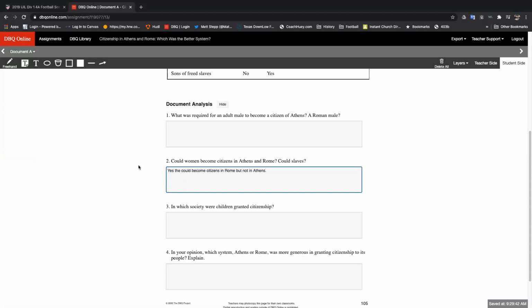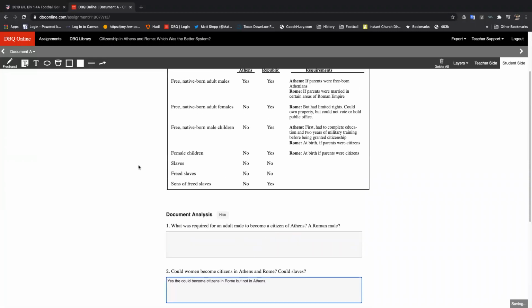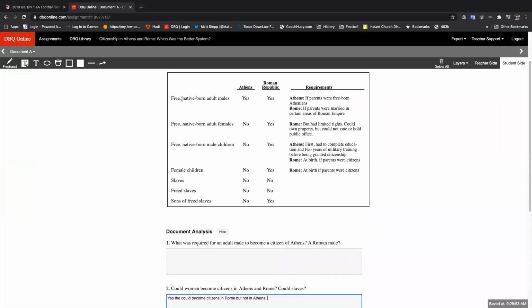Okay, so the next part of the question says, could slaves? So we go back up here and it says free. So I'm not looking at that one. Free slaves, freed slaves, sons of freed slaves. All right, so these bottom 3 are the ones we look at. Slaves, freed slaves, and sons of freed slaves. They're all technically classified as slave. All right, so Athens, no, no, and no. Roman Republic, no, no, and yes.